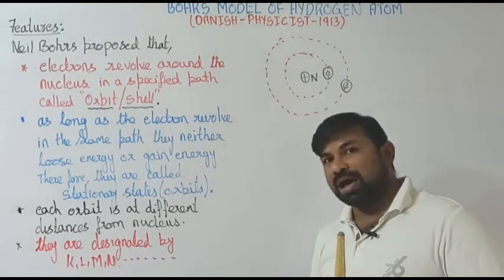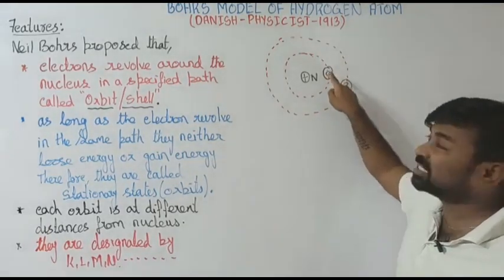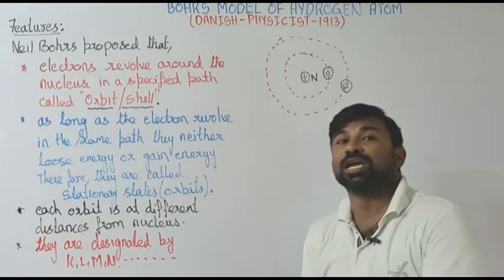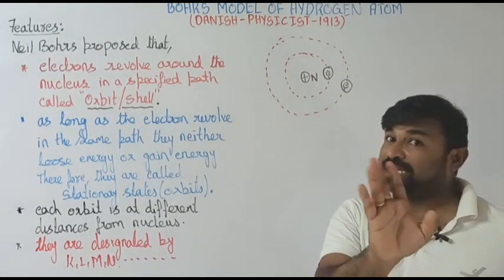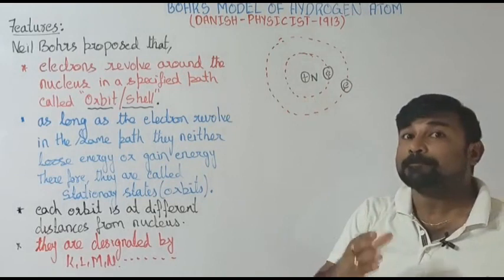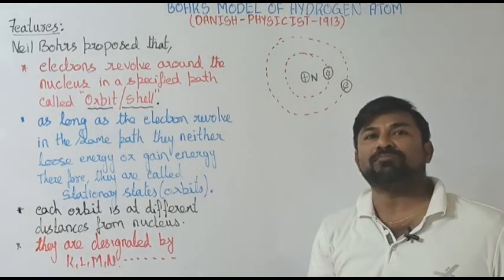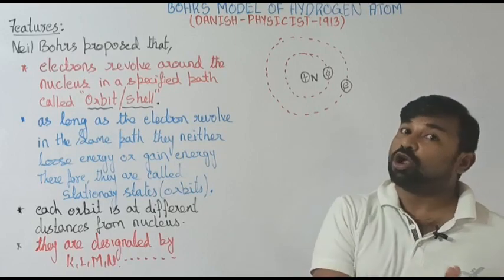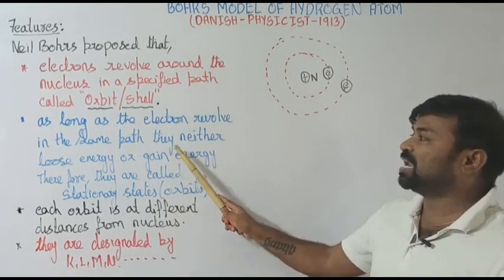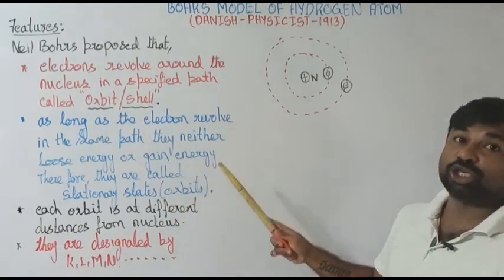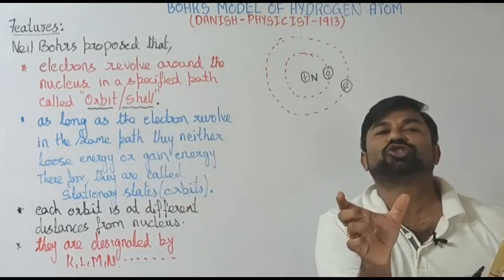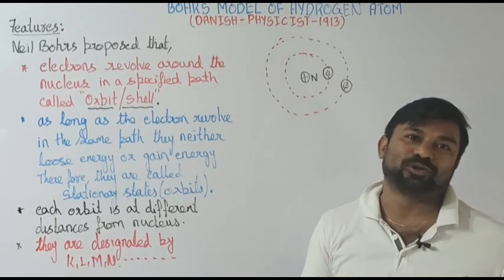That is point one. Now, what else does he say? As long as the electrons are revolving in the same orbit, they neither lose energy nor gain energy. But the condition is, I am not saying it will stay in the same orbit forever. I am saying that as long as it stays in the same orbit, it neither loses energy nor gains energy. As long as the electrons revolve in the same path, they neither lose nor gain energy. Therefore, these orbits are called stationary. What is the meaning of stationary? No change.